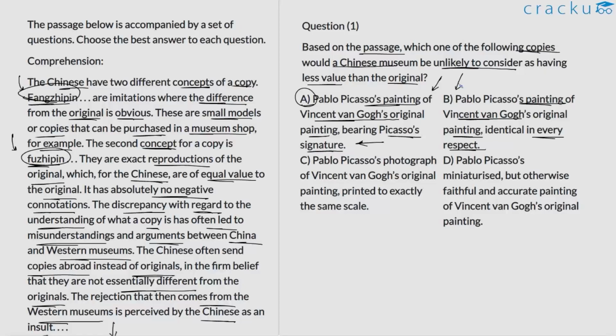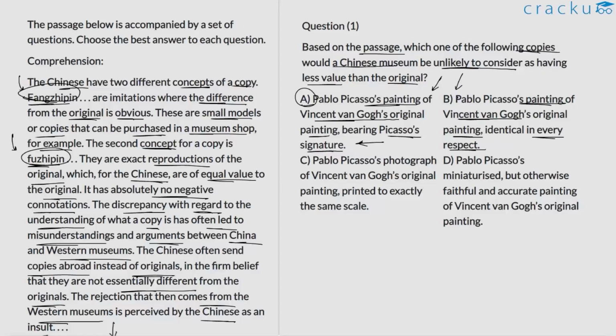So we know that Fangjipin is any other kind of replica that is not similar to the original. So it's, let's say, smaller in size, or it has certain few modifications, or the color used is a bit different. So these are examples of Fangjipin. While Fujipin, according to the Chinese understanding, is something that is supposed to be an exact reproduction of the original, and in this regard they consider it to be of equal value to the original.